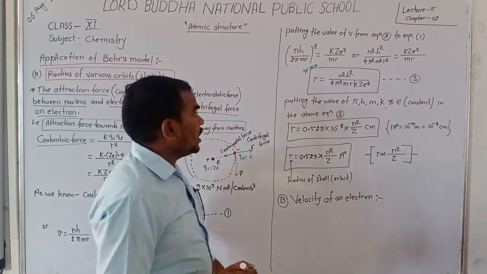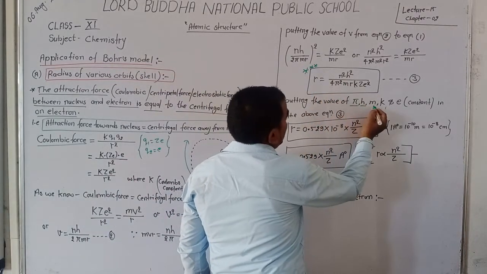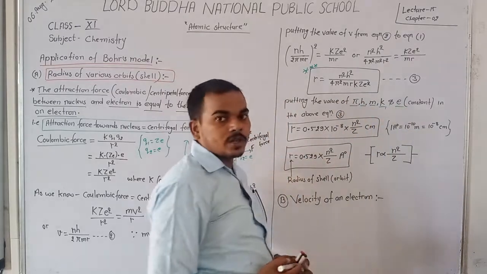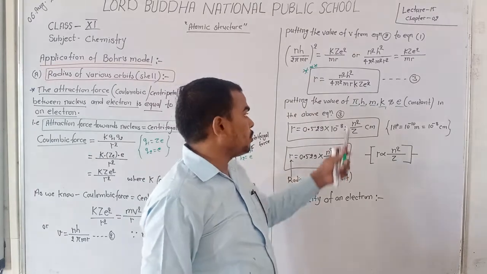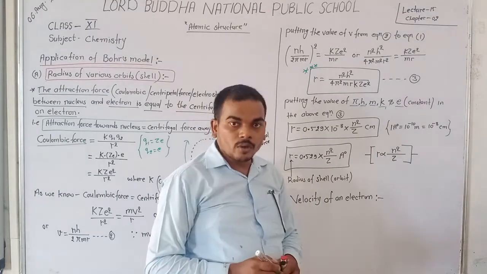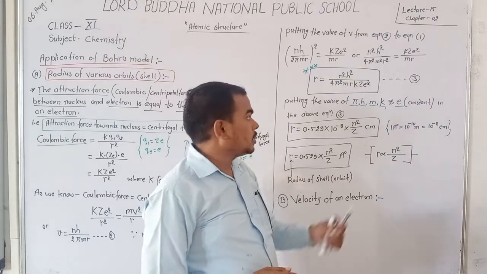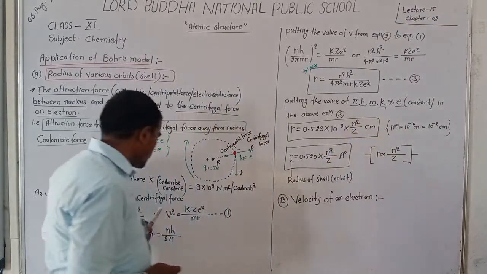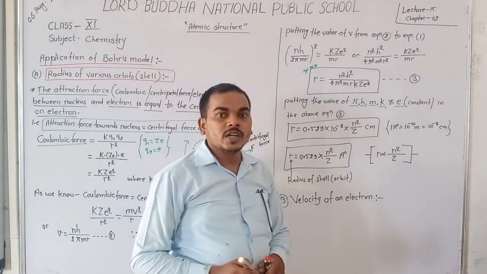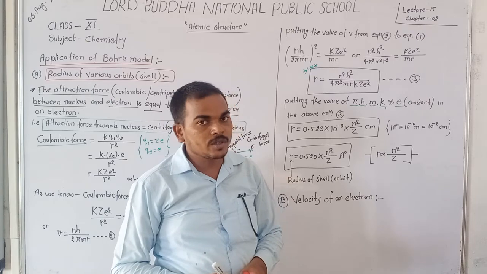Dear student, in this equation, pi, h, m, K and E are constants. You know that pi is 22/7. h is the Planck constant, m is the mass of the electron, K is the Coulombic constant, and E is the charge of the electron, that is 1.6 into 10 power minus 19.